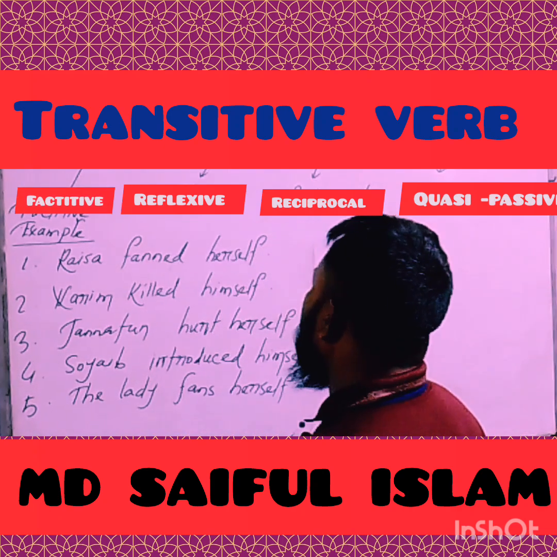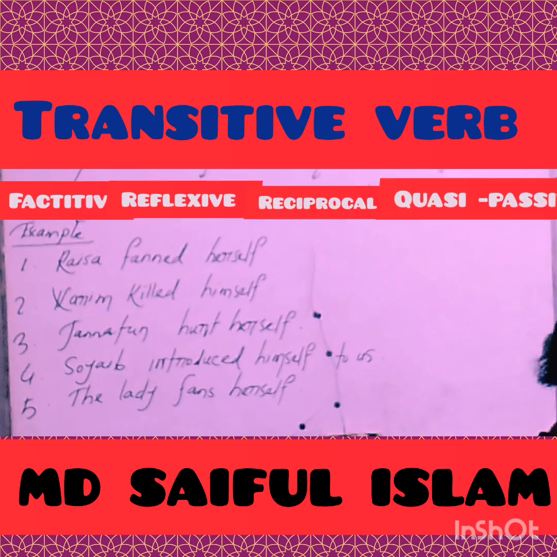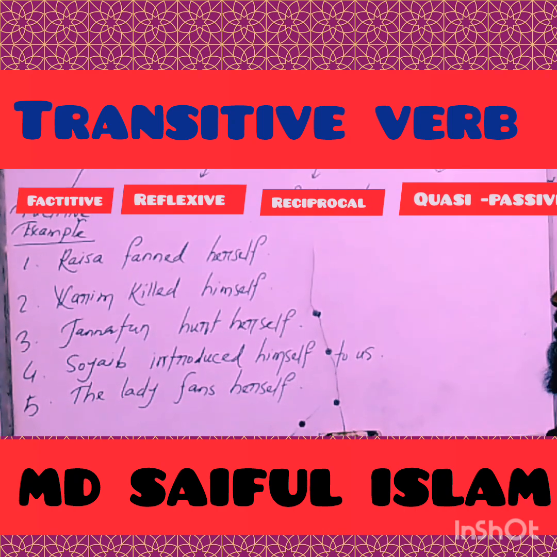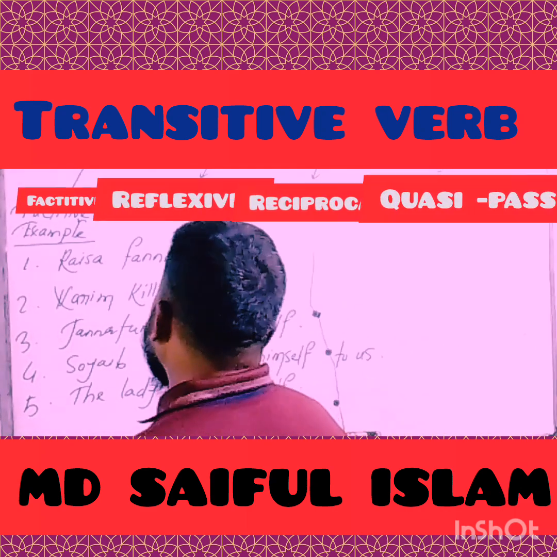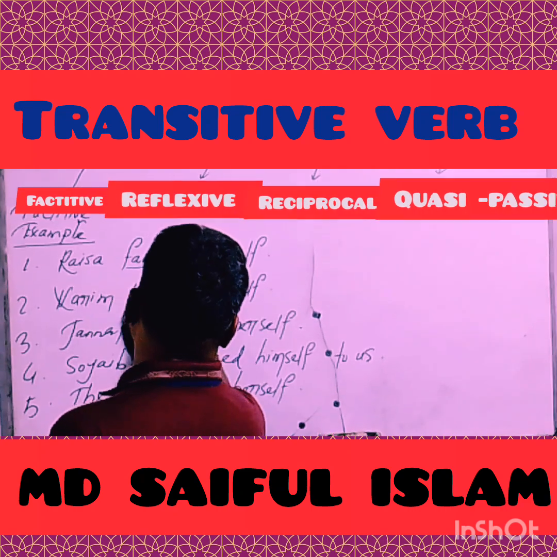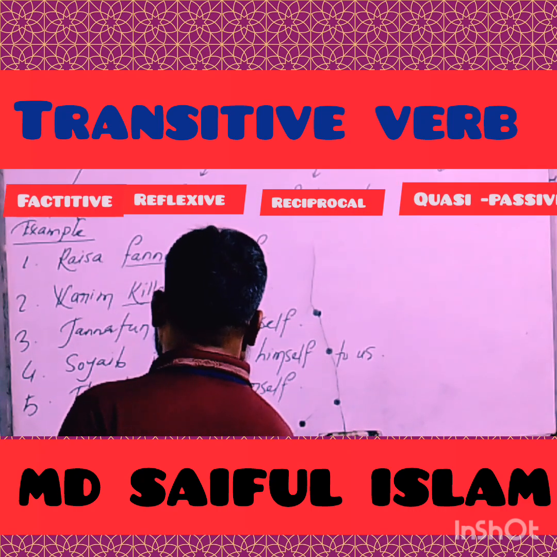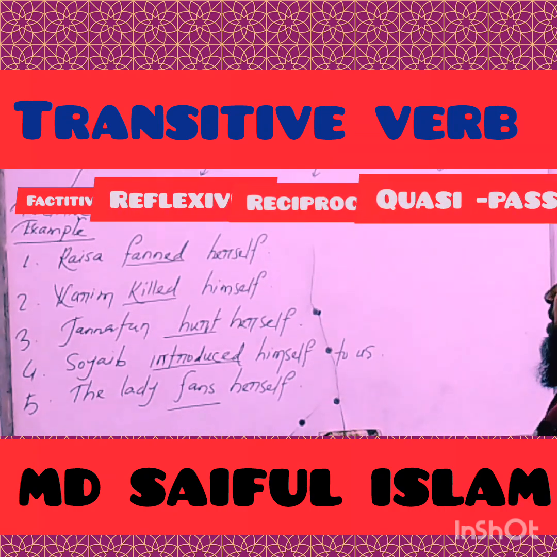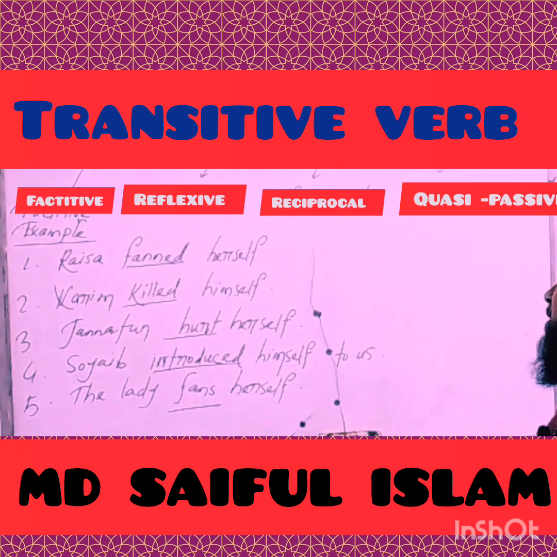Okay, my dear learners, to clarify about the reflexive transitive verb, I have written 5 examples on the board. Take a look at the board and try to understand. In these 5 categories of examples, faint, killed, hatch, introduce, and earn are, of course, reflexive verbs, because these verbs in these 5 sentences are mixed